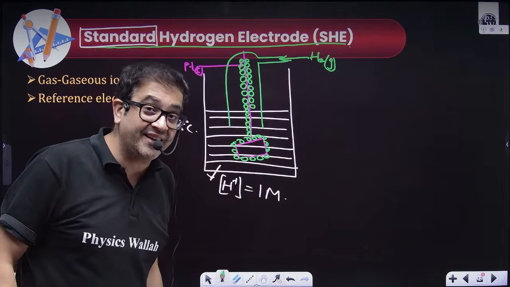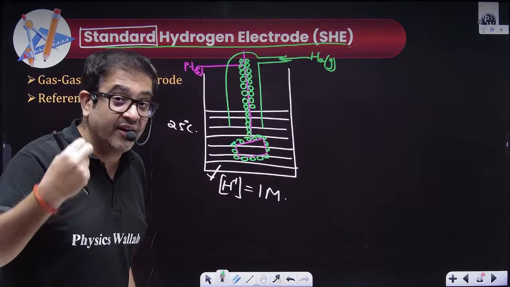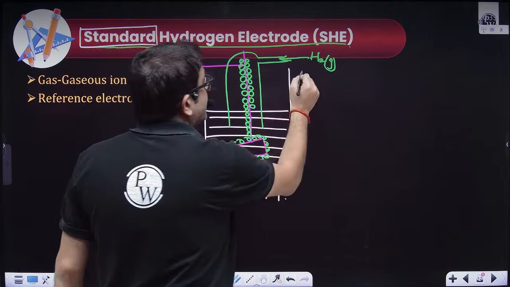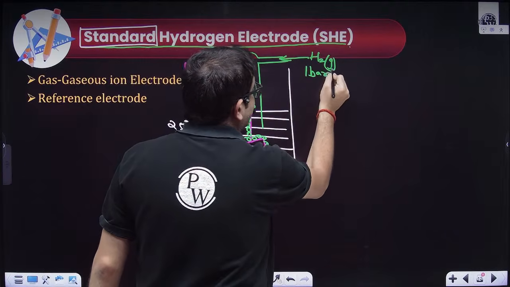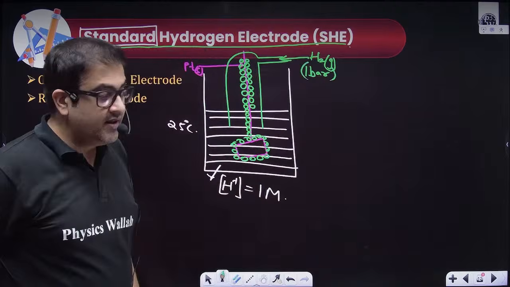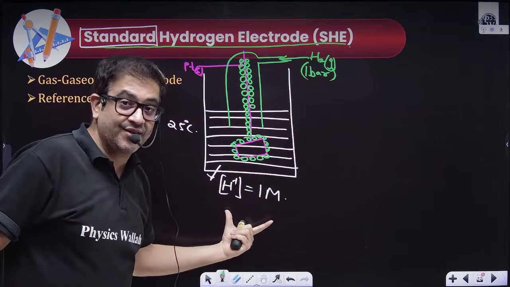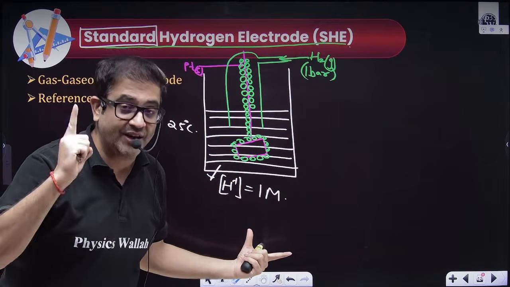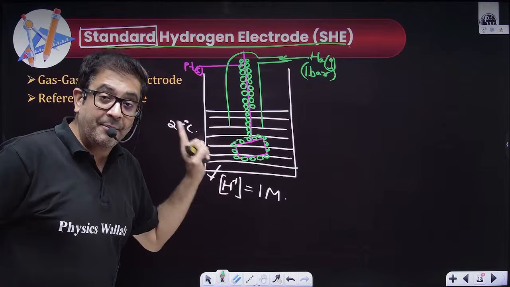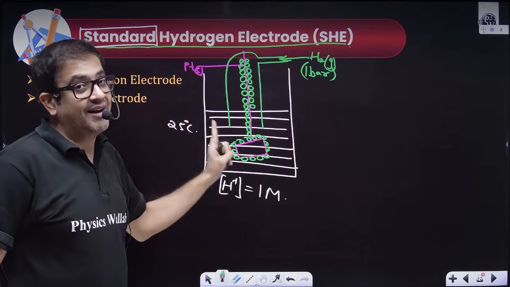Sir, because it is standard condition, you have to give the standard value for pressure also. Yes, the standard value chosen by IUPAC is 1 bar. Yes, if you change this pressure also, sir, value will change. If you change this concentration also, value will change. Value of what? Of potential. And this, my friend, is termed as the standard hydrogen electrode.